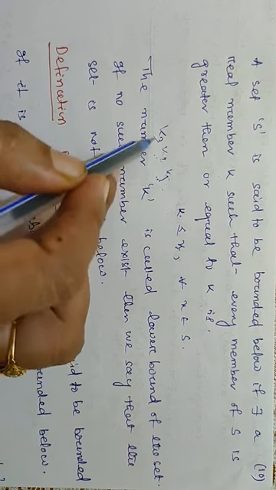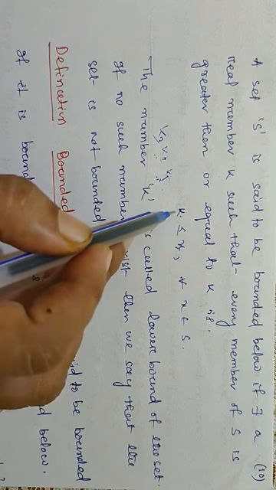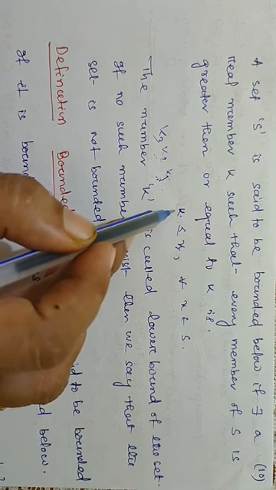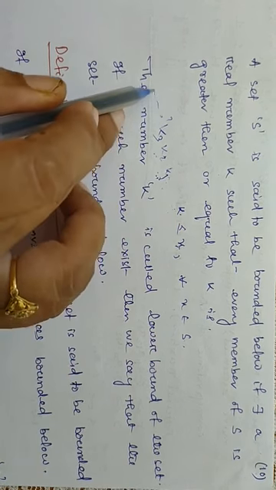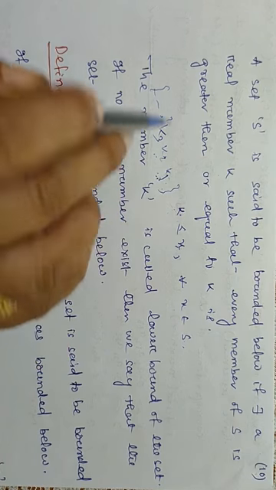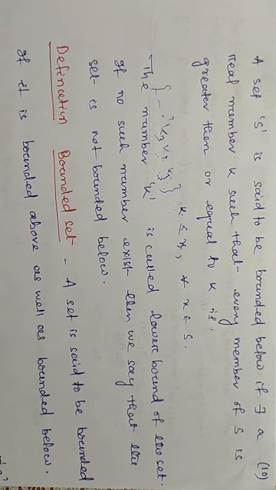So all these are lower bounds. There are infinitely many of them. If we collect all these elements and constitute a set, we call that the set of lower bounds.